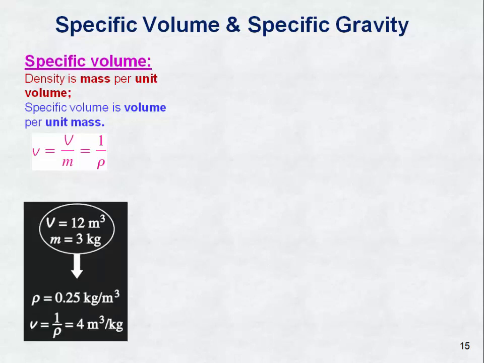Here we have an example: volume equal to 12 meter cube and mass is 3 kg. So we find density is equal to mass by volume, 0.25 kilogram per meter cube, and specific volume is the reciprocal of density, so 1 by ρ, that is equal to 4 meter cube per kg.